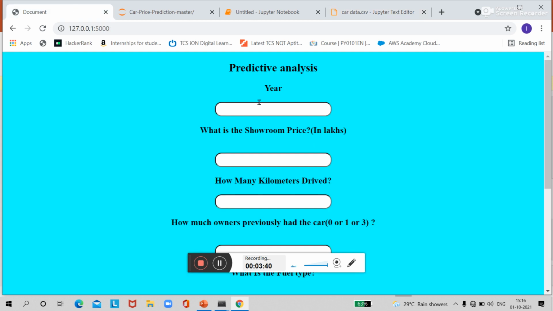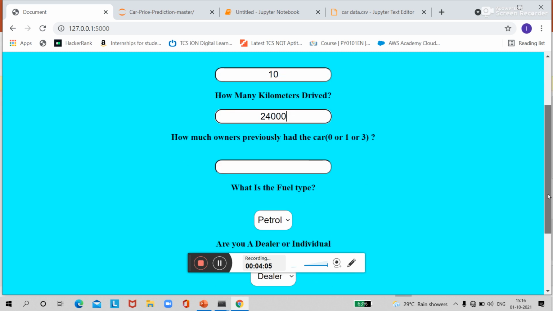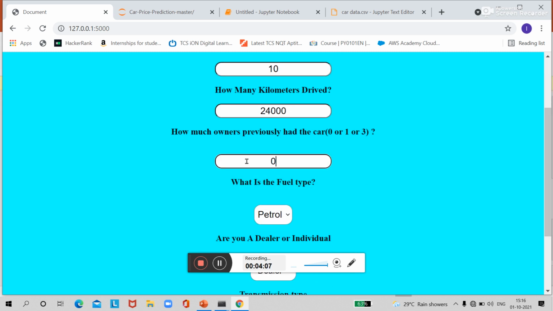Here we are predicting the selling price based on some features, like how many owners it has had before and how many kilometers it has driven. I will just put in some values here. Let's consider the showroom price as 10 lakhs and the kilometers driven as 24,000. I'm just inserting values here.